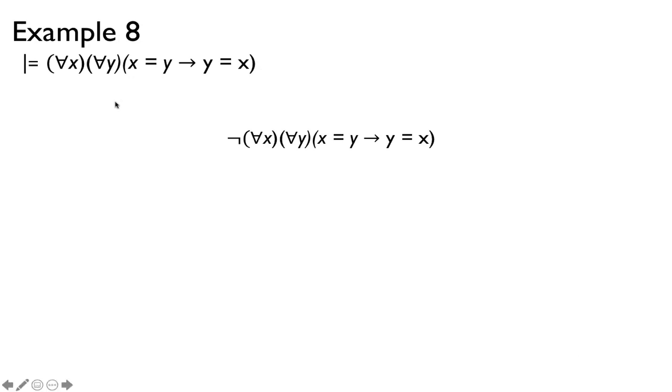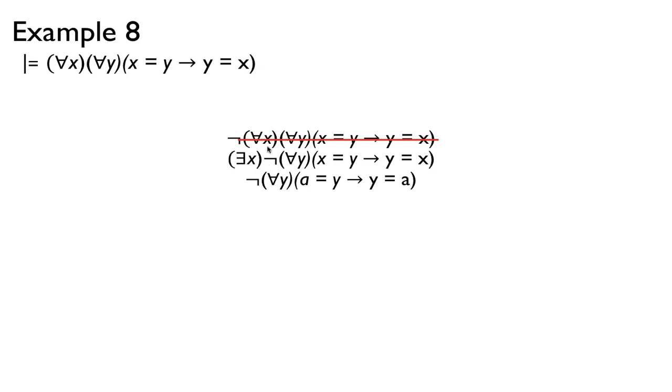Okay, let's prove this. So here's the entailment that says that given no assumption, this is always true, right? So we don't need any assumption here. Sometimes this is called a theorem. So for all x, for all y, if x is equal to y, then certainly y is equal to x. And that makes sense. And so we want to prove this is always true for all x, for all y in any interpretation. And so to prove it, we negate the conclusion. Again, we apply that negation rule, bring it in. There's an x, such that this is not true. Cross it off. And then, because there's an x, we're going to replace x with a name variable, say a. So not for all y, a is y implies y is a. So replace x with a.